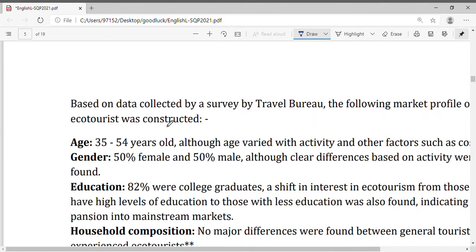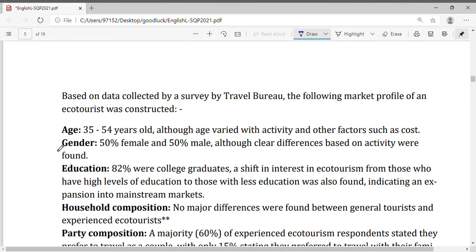Based on data collected by a survey by Travel Bureau, the following market profile of ecotourist was constructed. So this is a market profile of ecotourist. So we will learn who is an ecotourist. Age 35 to 54 years old, although age varied with activity and other factors such as cost. So there was each age range, they chose a particular activity, and also they chose activity based on the cost.